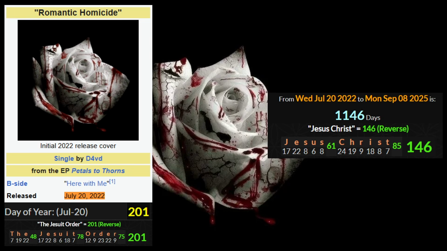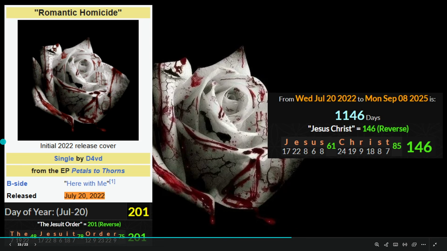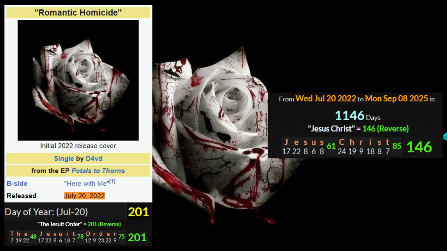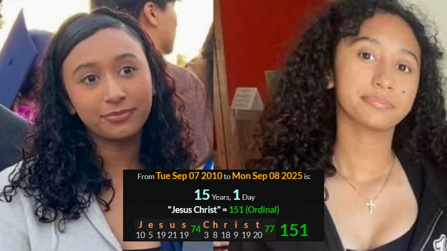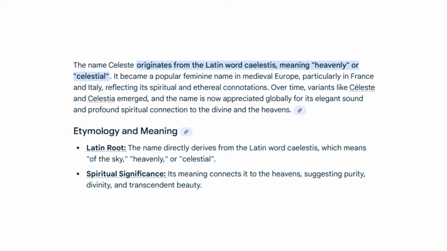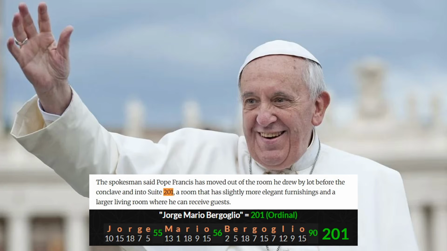1,146 days after this song comes out, her body is found. Her body was found one day after her 15th birthday. So the span of her life was 15 years and 1 day, when Jesus Christ equals 151 in the ordinal cipher. So yes, this individual was used for this Jesuit ritual.